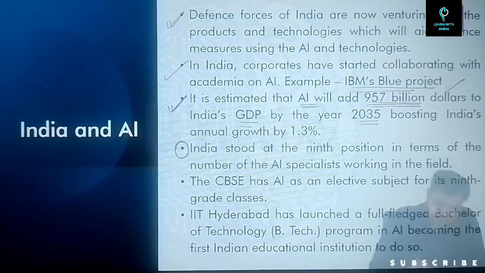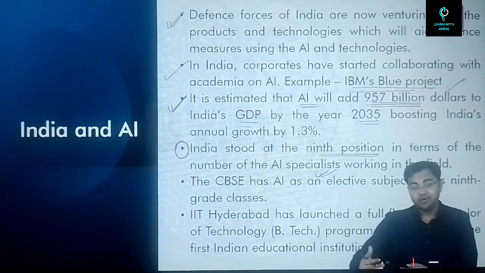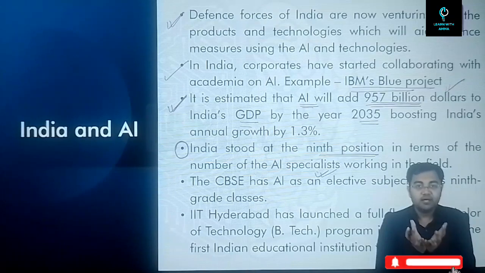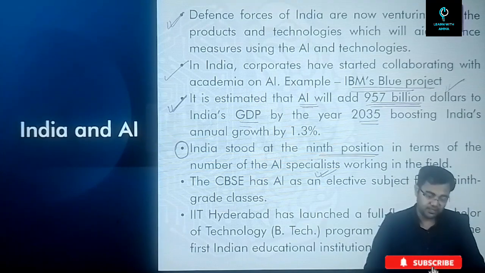Now, apart from that, as per the reports, India today stands at the 9th position in terms of the number of AI specialists working in the field. Although number 9 seems a good number, if you look at the absolute numbers, you will see that they are pretty low compared to the top 3 or 4 countries.